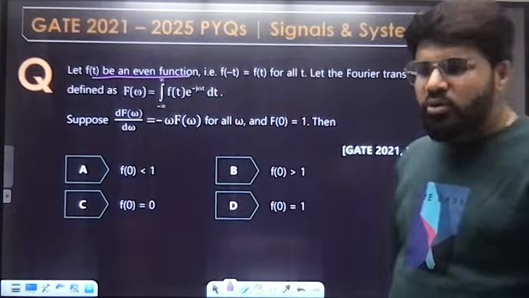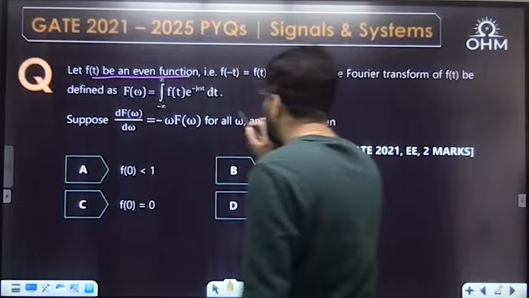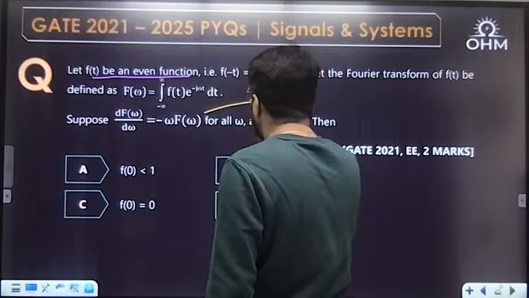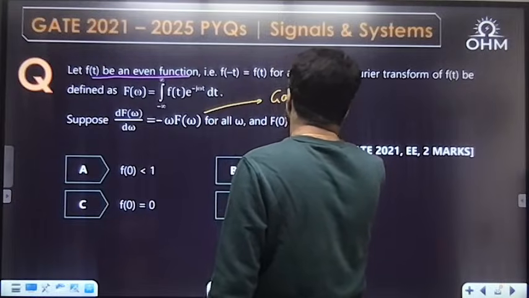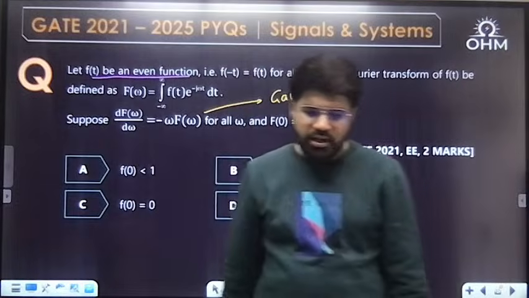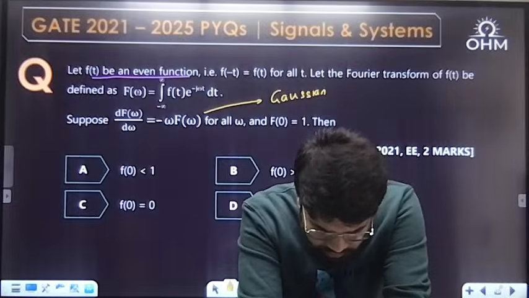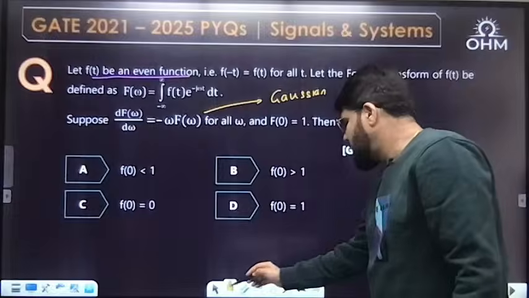and capital F(0) is 1. I'll solve this question independently, but if you have studied Fourier transform with derivations, you should know that such a relation comes when you are deriving the Fourier transform of a Gaussian signal. But anyways, I'll solve it independently.